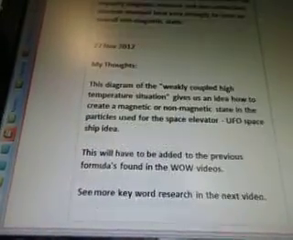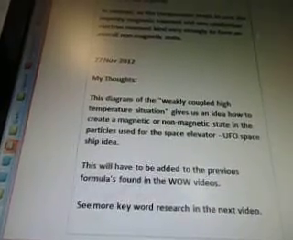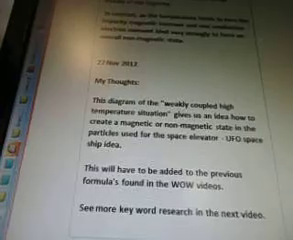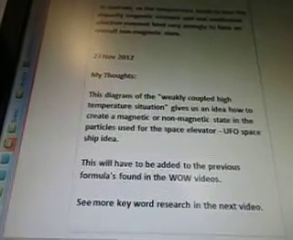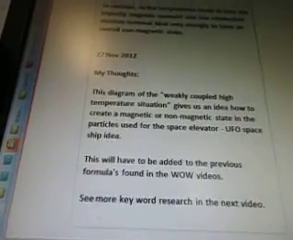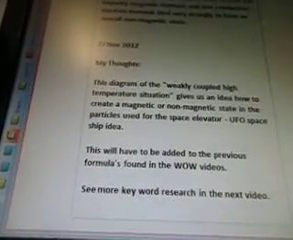November 27th, my thoughts. This diagram of the weakly coupled high temperature situation gives us an idea how to create a magnetic or non-magnetic state in the particles used for the space elevator UFO spaceship idea. This will have to be added to the previous formulas found in the WOW videos.